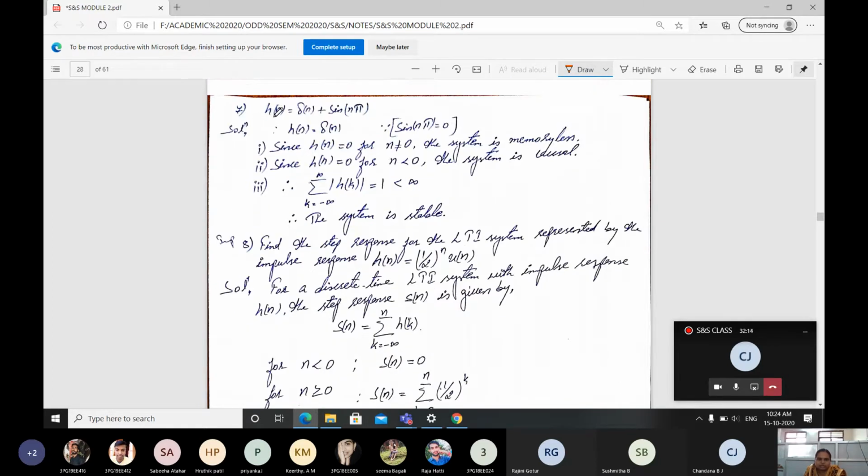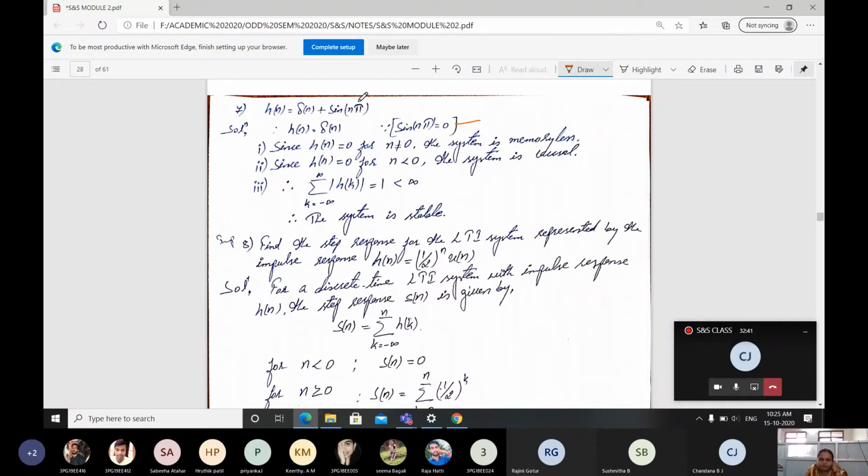Next problem: h of n is equal to delta of n plus sin n pi. h of n is equal to delta of n because sin n pi is equal to 0; for any n value you substitute, sin pi, 2 pi, 3 pi, it will be 0 only.